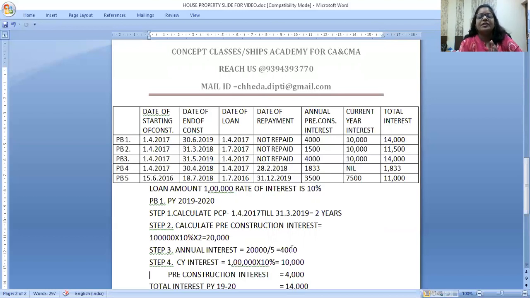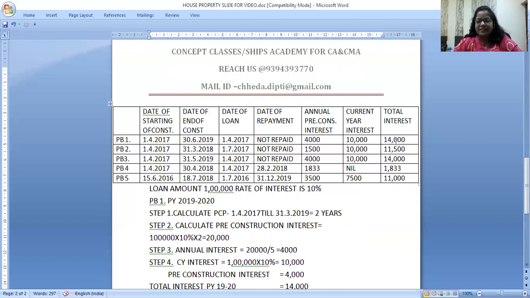Divide by 5. So 4,000 is allowed, starting from which year? 1920. Here it is in the table: annual pre-construction interest. Okay, the loan is not yet repaid, so will I take the current year's interest also? Because the loan is not yet repaid, in 1920 also I have to pay routine current year's interest. That is 1 lakh into 10%, equal to 10,000. And pre-construction interest is 4,000. Put together, my total interest is 14,000. I hope this example is clear for pre-construction interest.